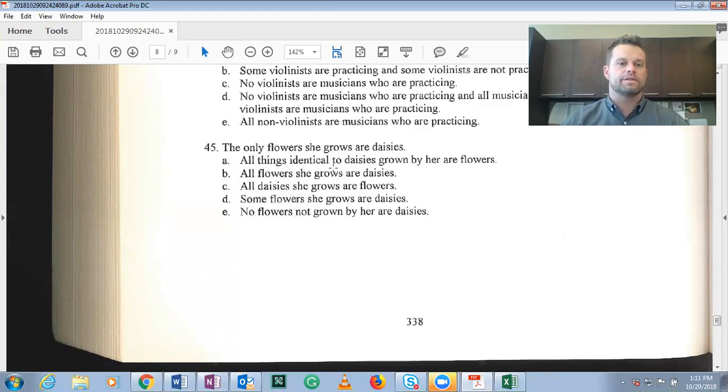This statement is actually saying that daisies are flowers, but that's not what this is saying. All flowers she grows are daisies. All the flowers she grows are daisies. That captures the meaning. The only flowers she grows are daisies. All the flowers she grows are daisies. That's the way you would say it.